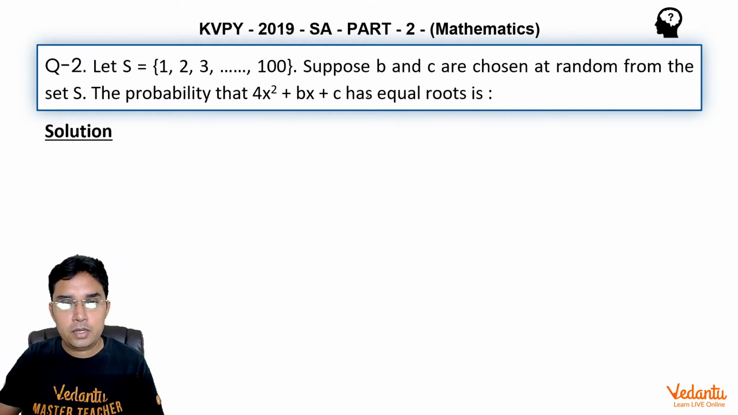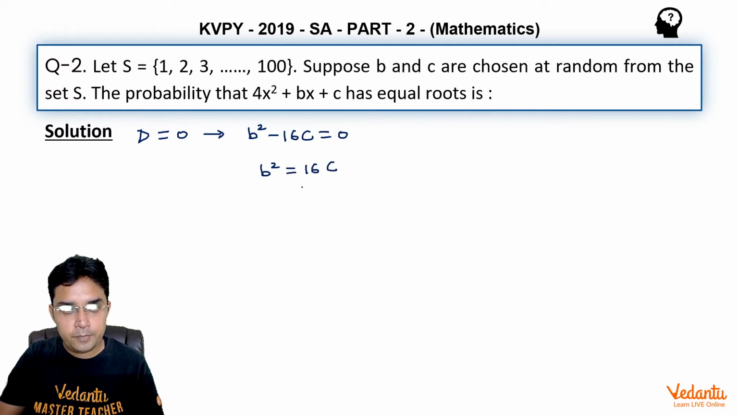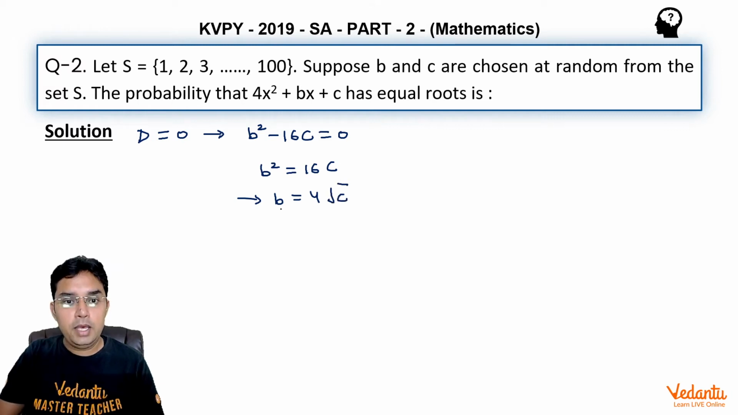When we are given that roots are equal, the very first thought that comes is D equal to 0, and here D is b square minus 16c, and that should be equal to 0. So b square is equal to 16c, and hence b is equal to 4 root c. Now because b is coming from the set having elements 1 to 100, on the right hand side root c should also be a rational number. So c should be a perfect square. Otherwise, b cannot belong to 1 to 100.